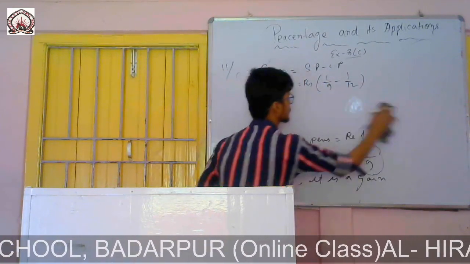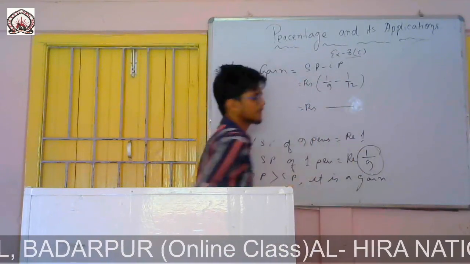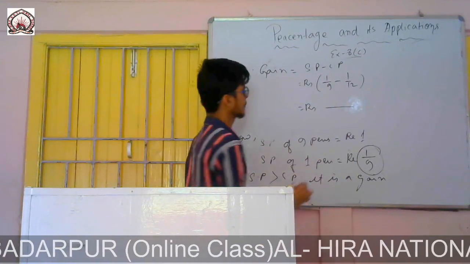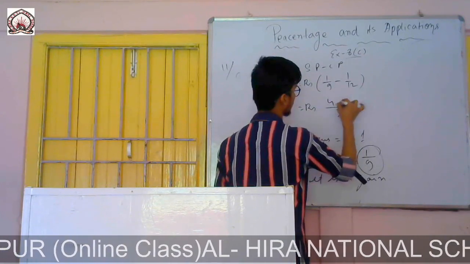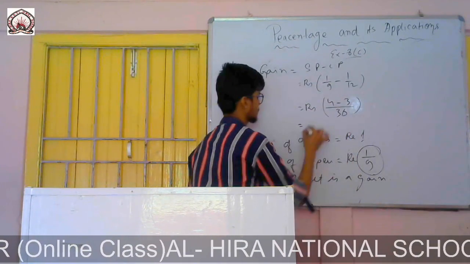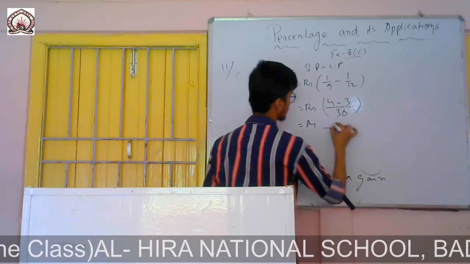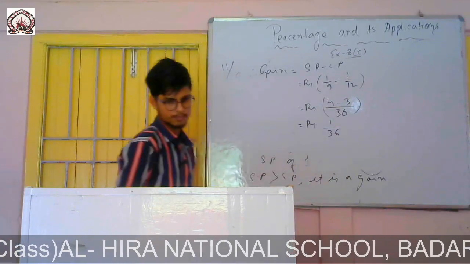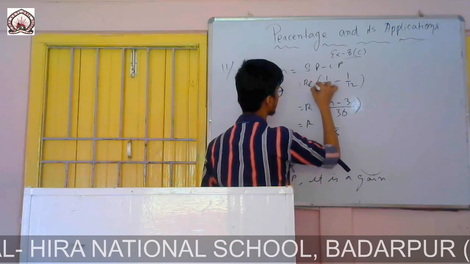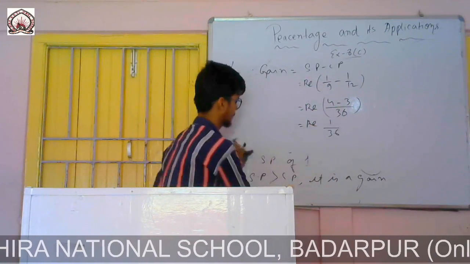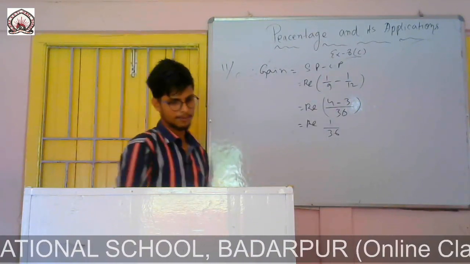The LCM will be 36. 9 fours are 36 and 12 threes are 36. So 4 minus 3 is rupees 1 by 36. It is less than 1, so the gain is rupees 1 by 36.